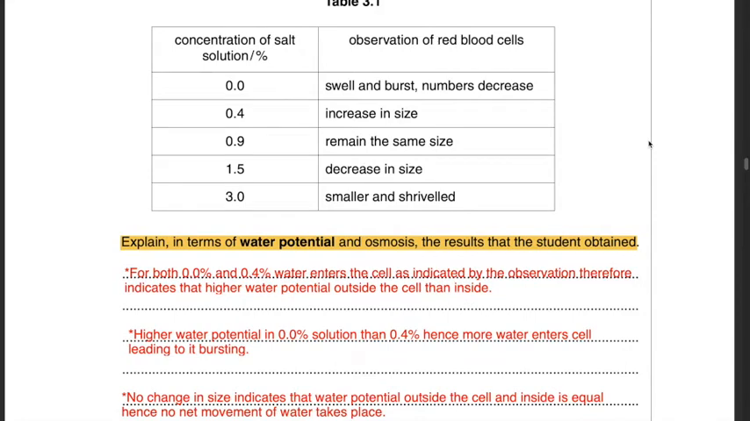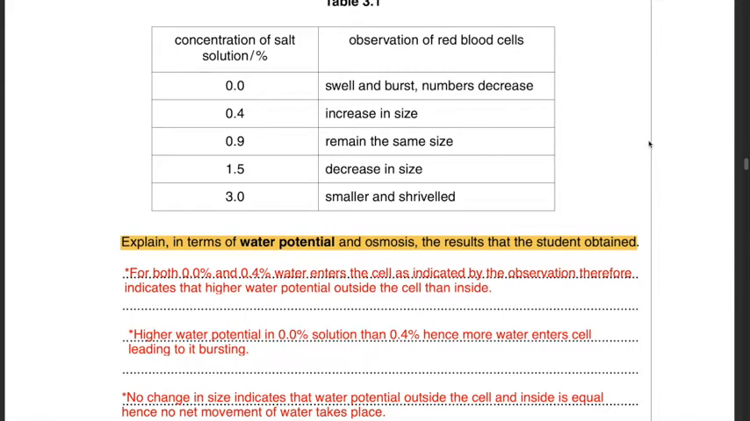And then distinguishing between 0.0% and 0.4%. Which one has a higher water potential? Well, the higher water potential is in the 0.0% solution than in 0.4% because more water enters the cell in 0.0%, leading to it bursting. Whereas in 0.4%, it doesn't mention the red blood cell bursting. It just mentions an increase in size. Where the cell bursts, that means that solution has a higher water potential.